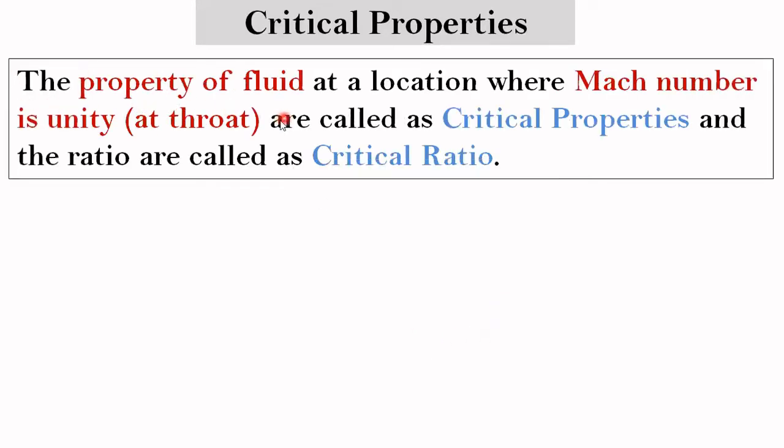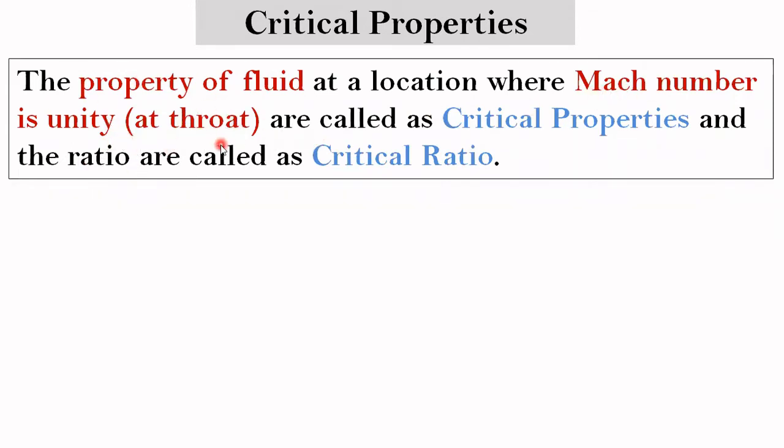So the property of the fluid at the location where the Mach number is unity, and it should be at the throat. From the inlet, the Mach number will gradually rise as the area decreases, and at the minimum cross-section area, which we call the throat, the Mach number should be unity.